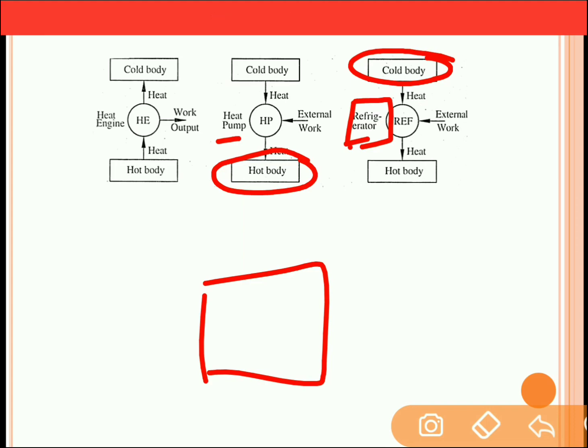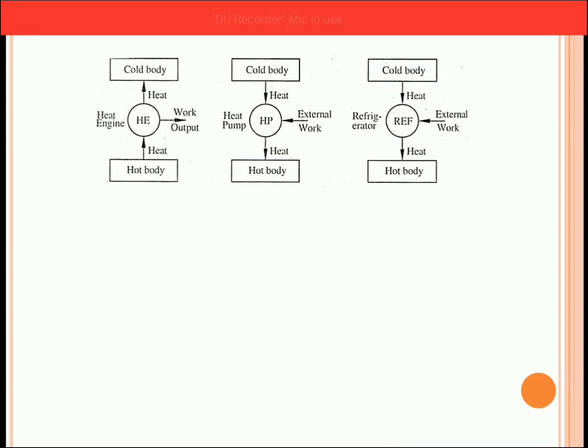So refrigerator and the air conditioner both work on a similar principle, that is to cool the space. So refrigerators or air conditioners are more specifically used in summer seasons, whereas heat pump is similar to a heater, and heat pump is used during winter season in order to heat up the space.